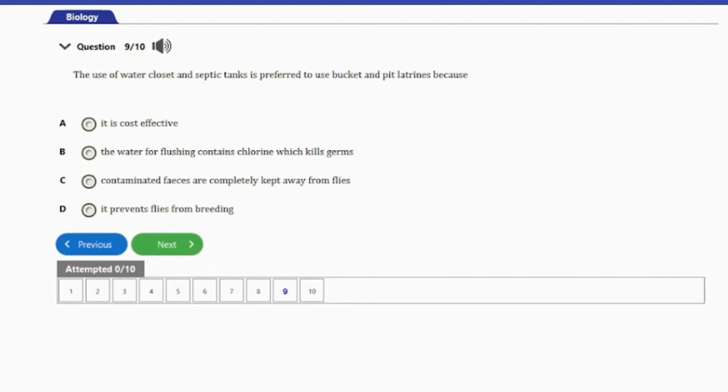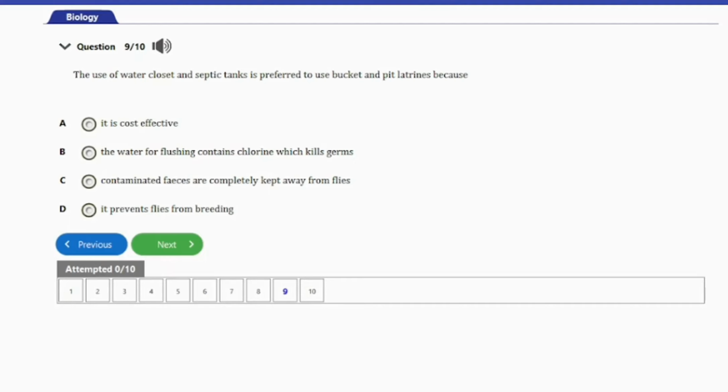So let's go ahead and consider the next question, guys. That's question number 9 here. It says, the use of water closets and septic tanks is preferred to the use of buckets and pit latrines because A. It is cost effective, B. The water flushing contains chlorine which kills germs, C. Contaminated feces are completely kept away from flies, D. It prevents flies from breeding.